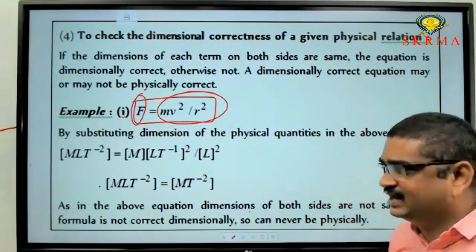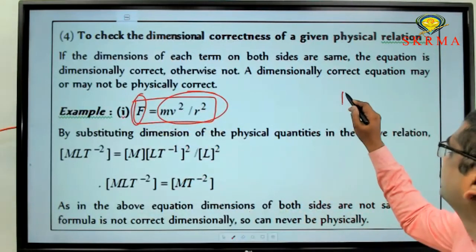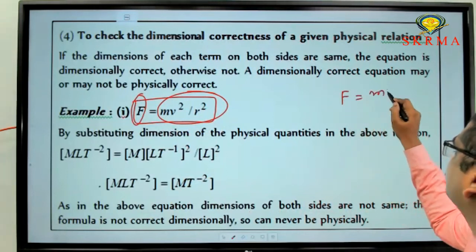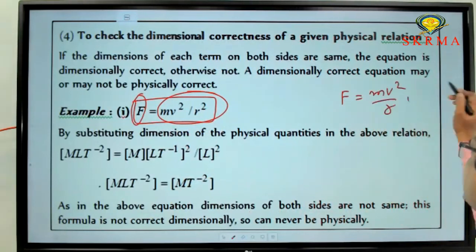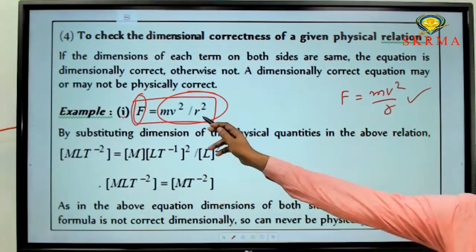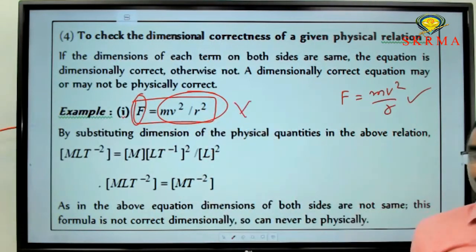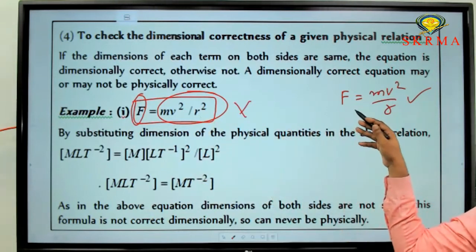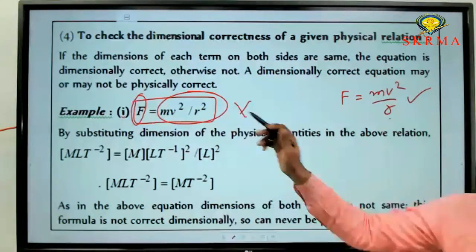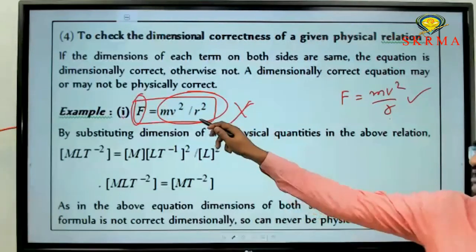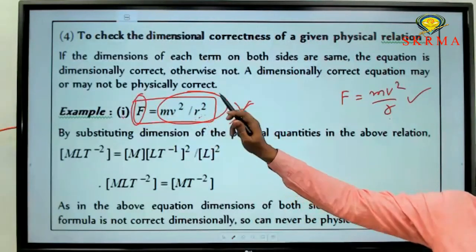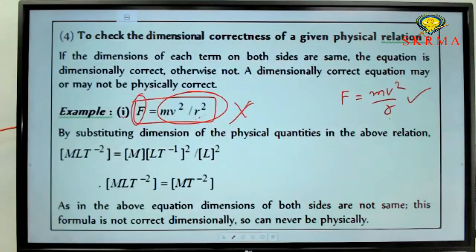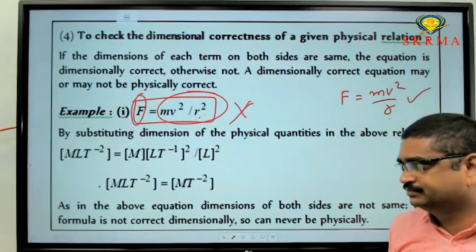What is the correct equation for centripetal force? F equal to mv square by r. This is the correct equation. Here r square is there, so it is wrong. So similar to this equation, the centripetal force formula is mv square by r only, not r square. So here r square is there, so it is not correct, dimensionally wrong as well as physically wrong.